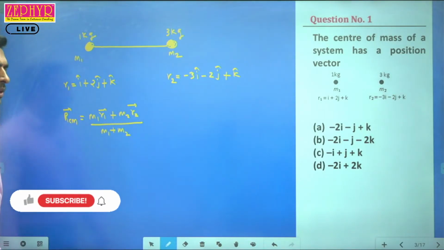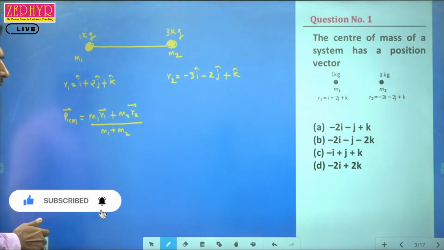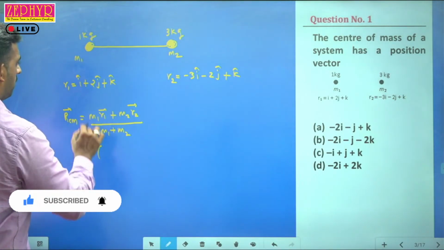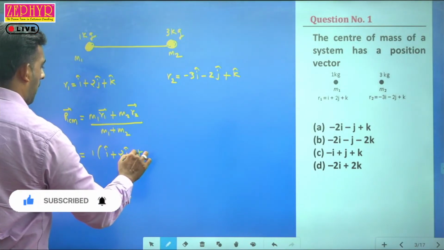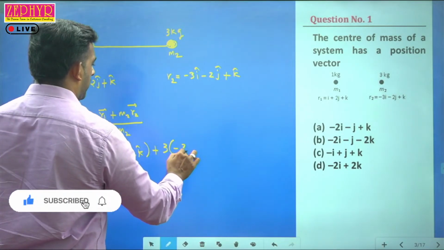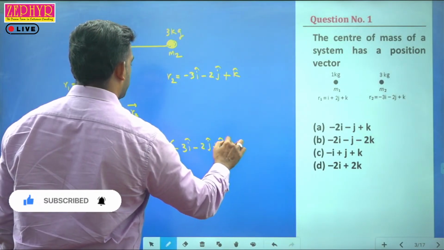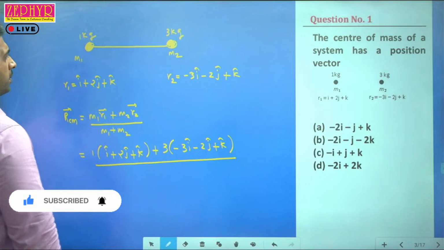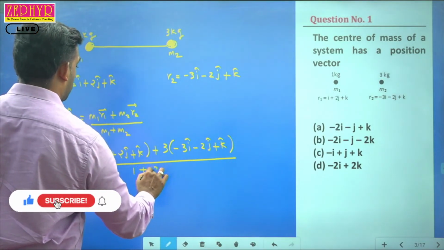So substitute that: 1 into R1, i plus 2j plus k, plus M2, which is 3, into R2, minus 3i minus 2j plus k, divided by M1 plus M2, which is 1 plus 3.